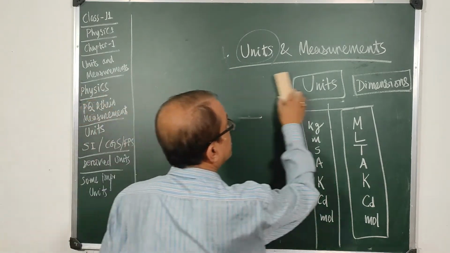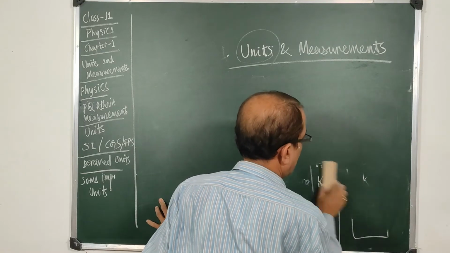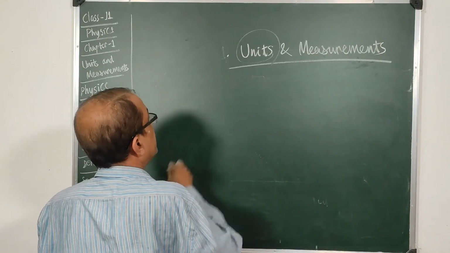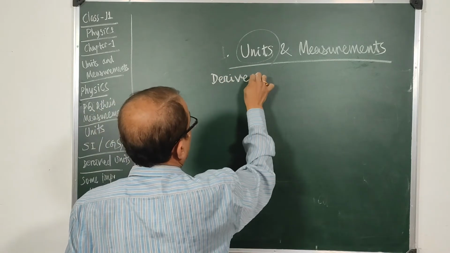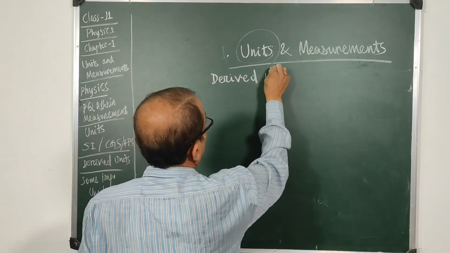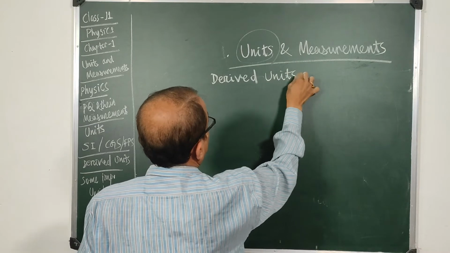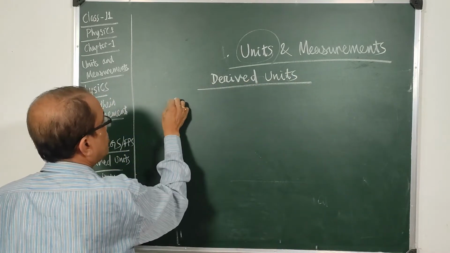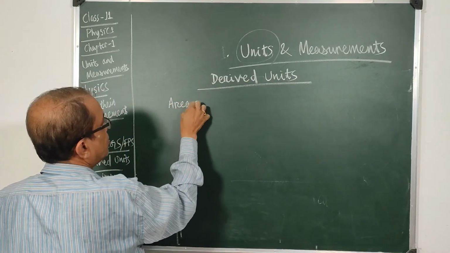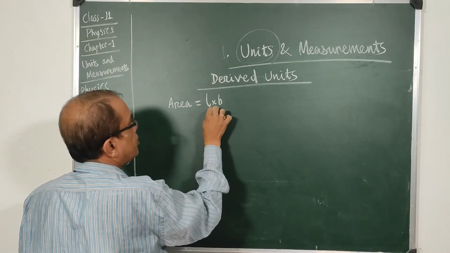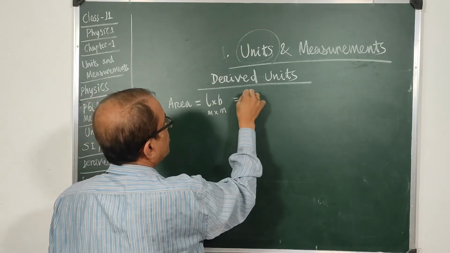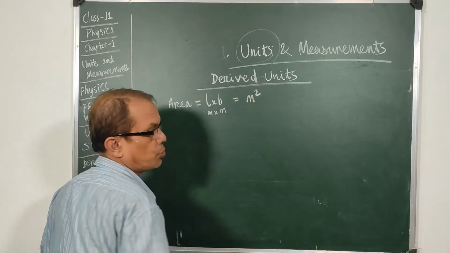And then these are the pure units, but the other units are known as derived units, because using these 7 units, we can find some units. Like suppose area is length into breadth, so you will measure in meter into meter, so this will be measured in meter square.